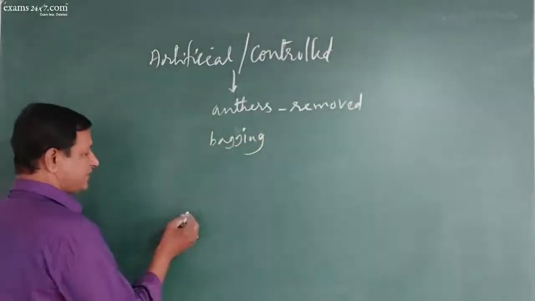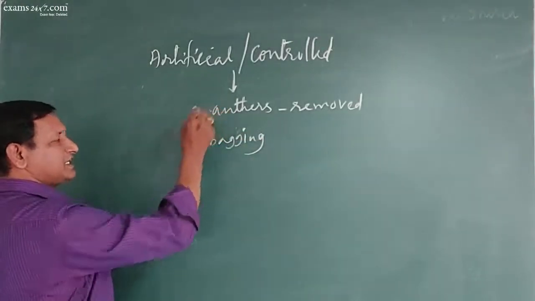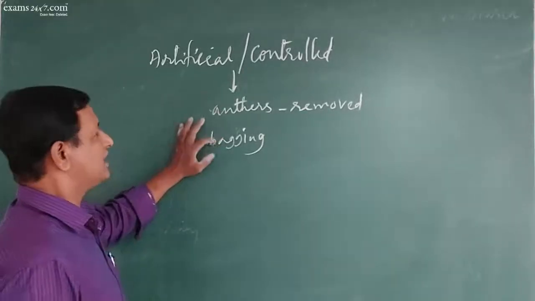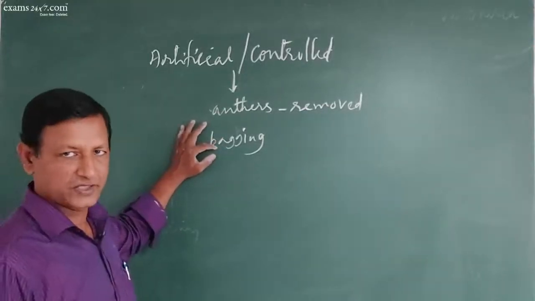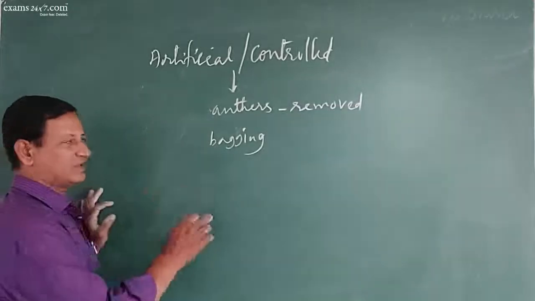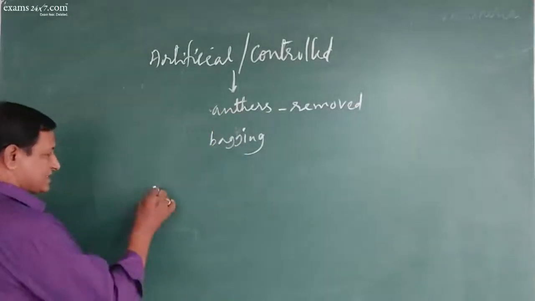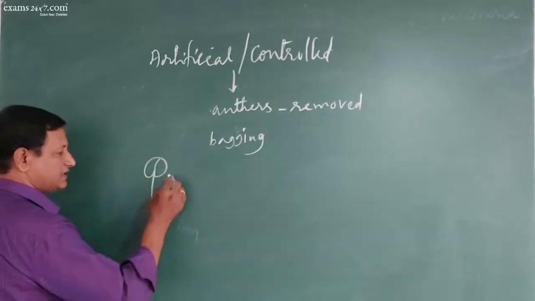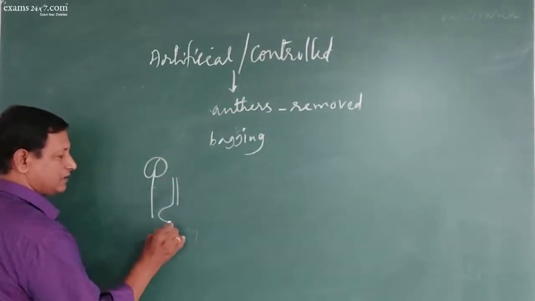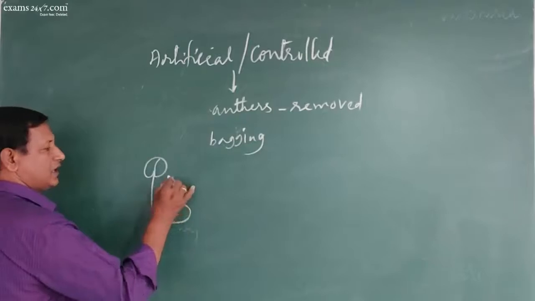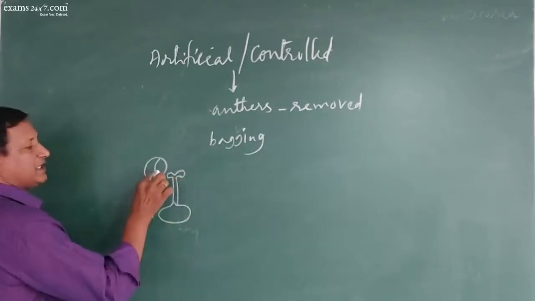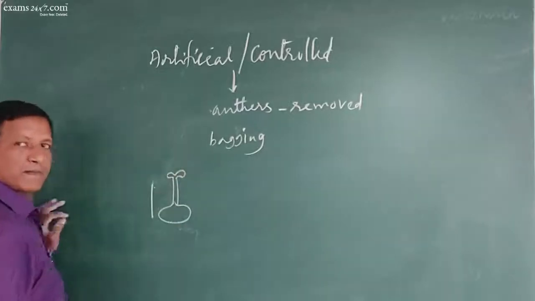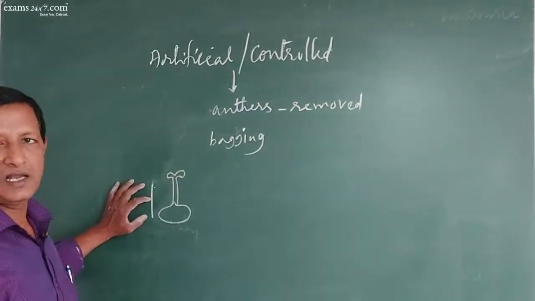Particularly this is done if the flower is bisexual. In unisexual flowers this is not required. Even bagging is not required. Say for example, this is a bisexual flower and this is the carpel. To avoid pollination within the same flower, we remove the anthers.